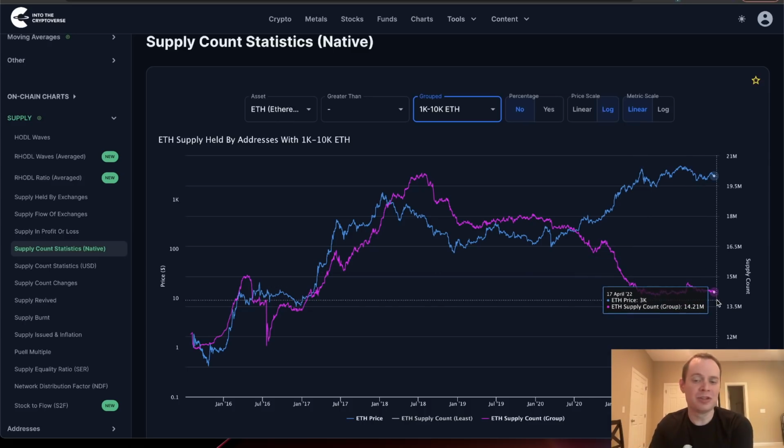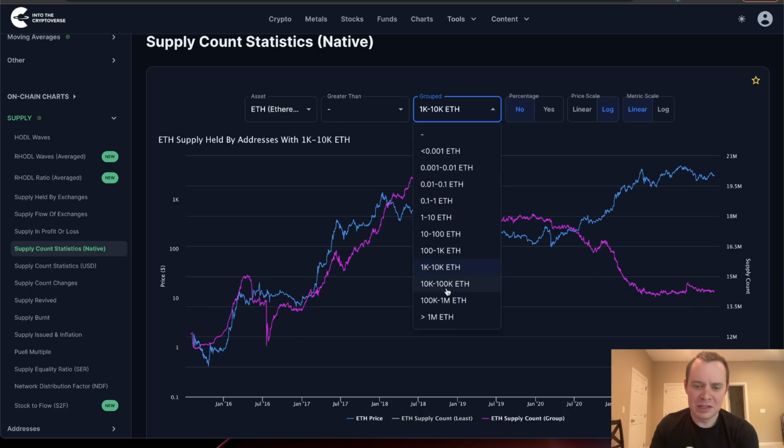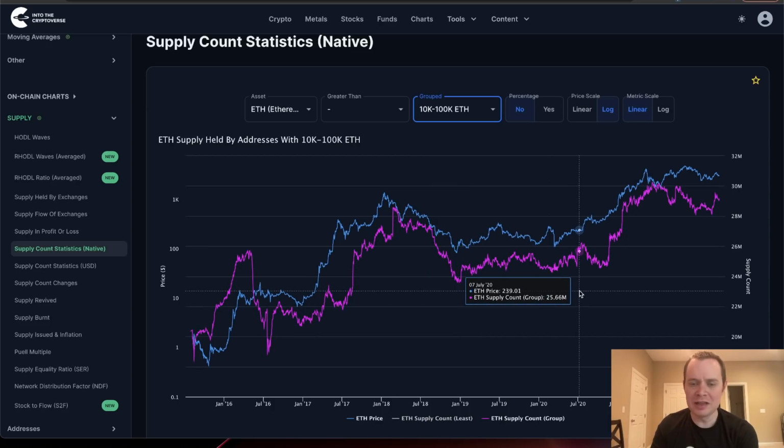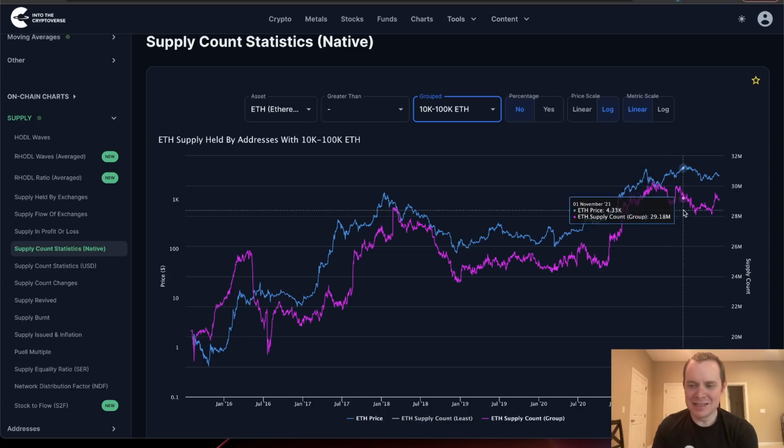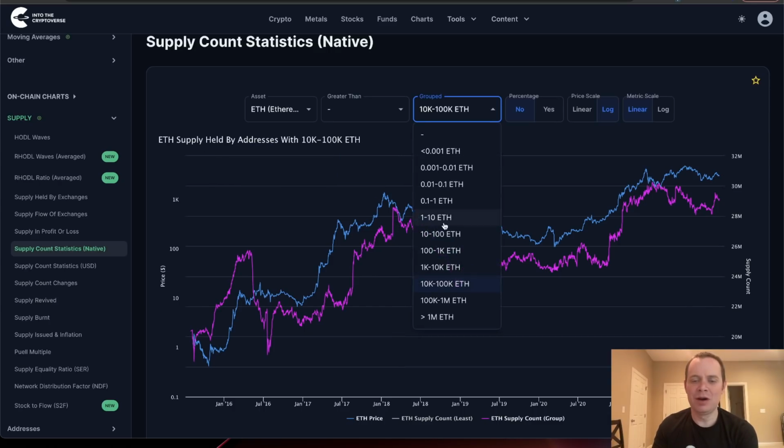I do think this was something we should watch though to see if it starts going down, because if it does start going down, that could be a red flag that you're having a lot of the larger wallets just sell off their ether. Continuing on, if you look at 10,000 to 100,000 ETH, again, it's one of those things where you kind of see it flip back and forth. The smaller wallets were distributing, but then you had a lot of big players come in and accumulate during this time. And then since then, it's just stayed relatively flat. Currently, it's sitting at 29.15 million ETH in addresses holding between 10,000 to 100,000 ETH.